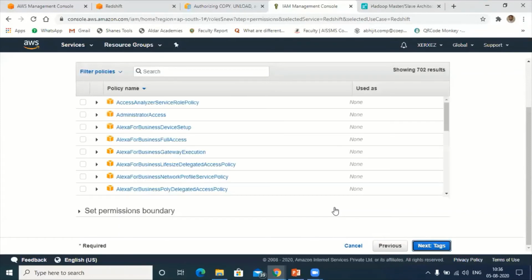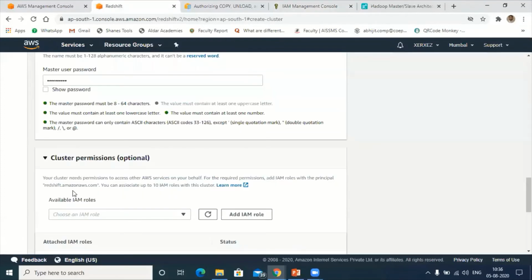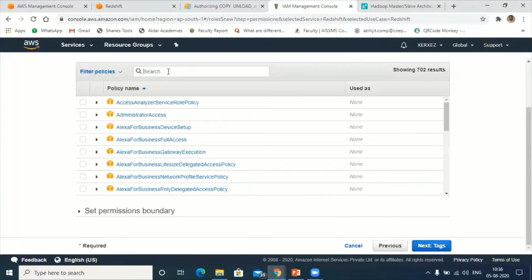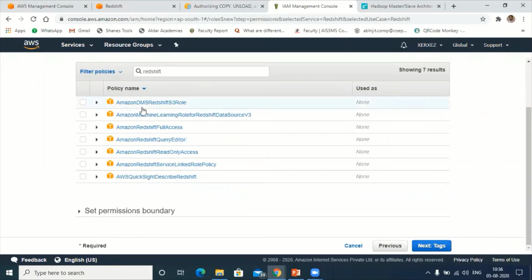Click on permission. Here, check for Amazon. Amazon, Redshift, AWS. Let me type Redshift. Redshift DMS S3 role. Okay, Redshift Amazon S3 role.